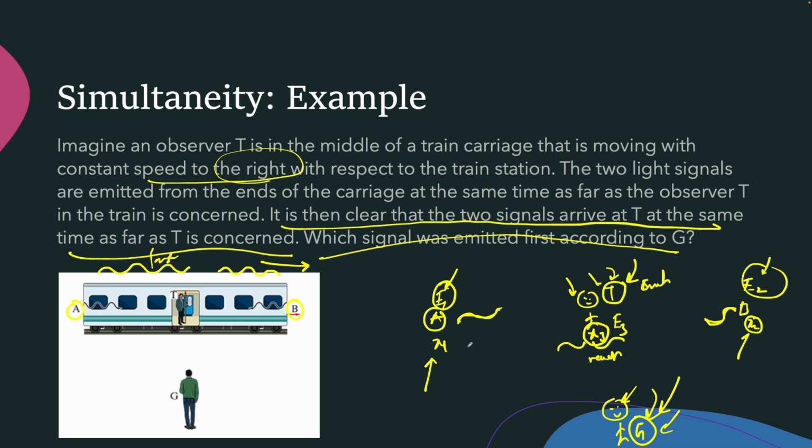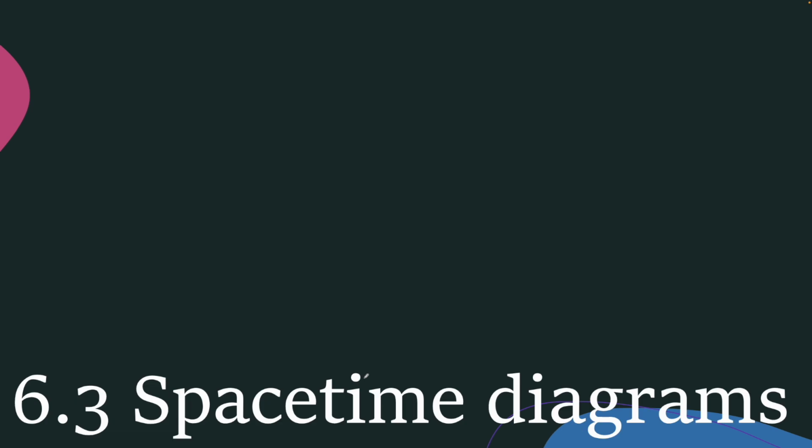But wait, both have to reach at the same time. And that can only be possible if the photon from A was emitted first, so that it can travel and reach T at the same time as the photon emitted from point B. And that's all about simultaneity. In the next class, we'll do space-time diagrams.